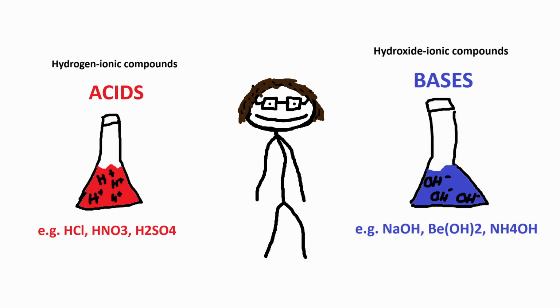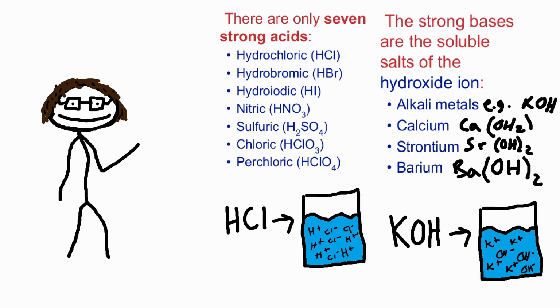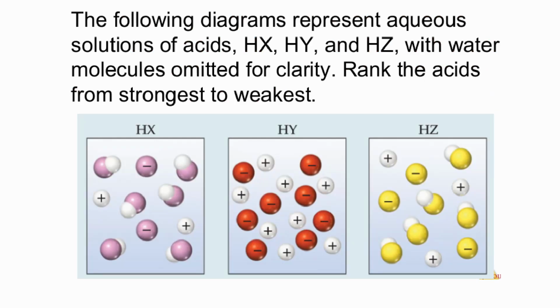So one of the ways we categorize these simple acids and bases is how they dissolve, or dissociate, into simple ions. Strong acids and bases dissociate completely in solutions, while weak acids and bases dissociate only partially. Take a look at this diagram now and try to figure out which acid or base is stronger than the other. I'll wait.